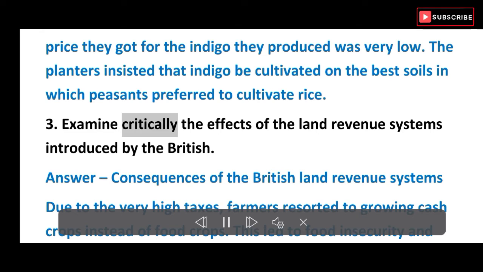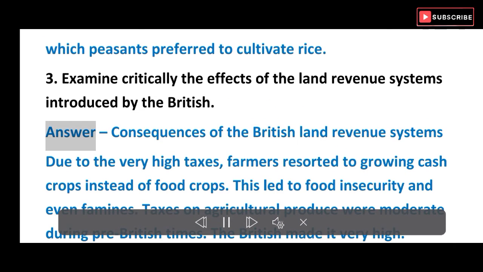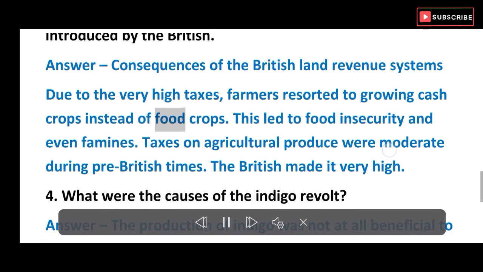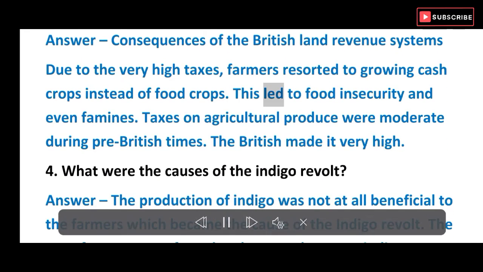3. Examine critically the effects of the land revenue systems introduced by the British. Answer. Consequences of the British land revenue systems. Due to the very high taxes, farmers resorted to growing cash crops instead of food crops. This led to food insecurity and even famines. Taxes on agricultural produce were moderate during pre-British times. The British made it very high.